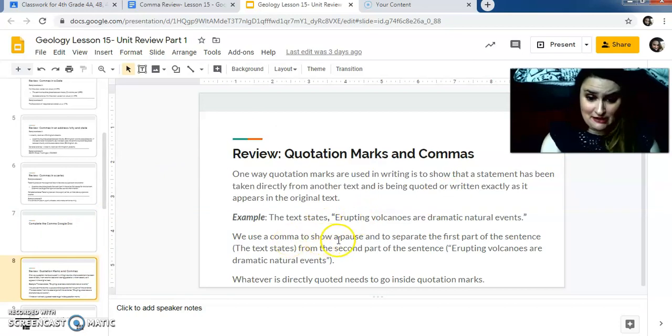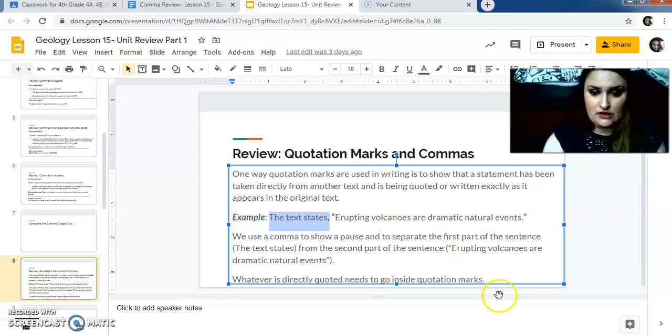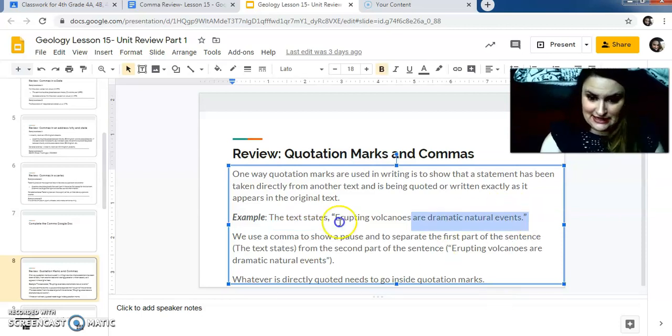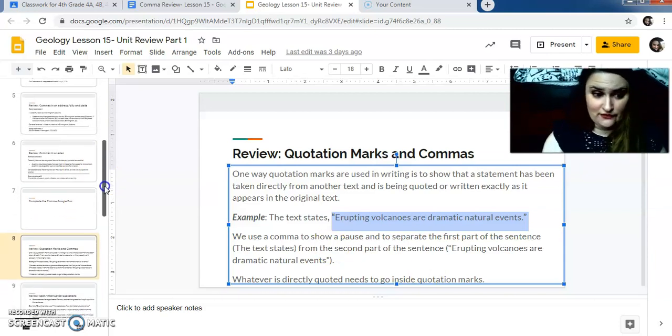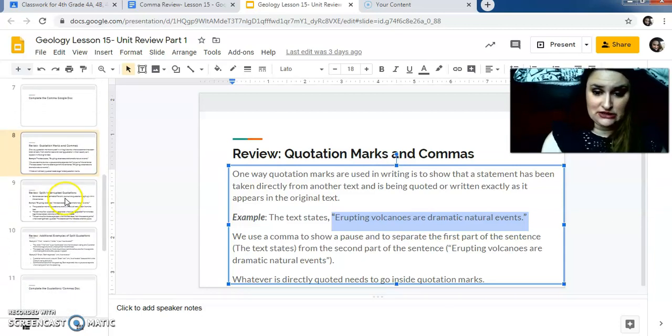This is reviewing commas and quotation marks. Remember, we use a comma to show a pause and just separate the first part of the sentence. Example here, the text states, from what is actually being said. Remember, what is actually being said, or what is actually taken word for word from the text, needs to have quotation marks around it. So even though someone's not actually saying this out loud, the text is saying it, we're still putting quotation marks around it because it's not our own words. It comes from somebody else. We took it from someplace else directly. So make sure that anything that actually comes word for word from either somebody else's mouth or from the text has quotation marks around it.